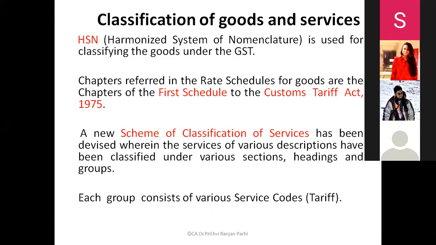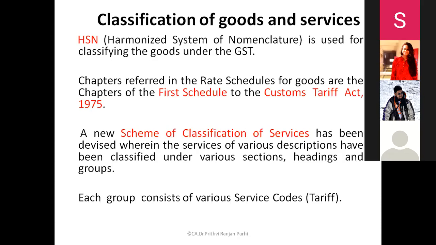Now, once you know that rates are available, how will you find what the rate is for these goods and services? These goods and services are classified according to a particular system. Goods are classified by following a particular system. That system is called HSN. HSN stands for, can you read it? Harmonized System of Nomenclature. That means the nomenclature of the names is harmonized.